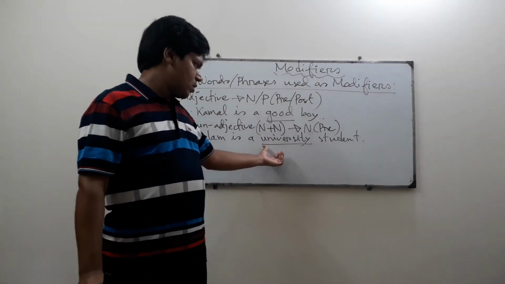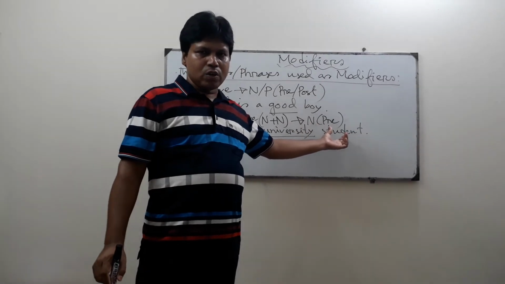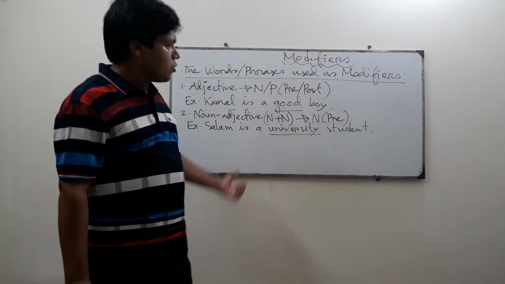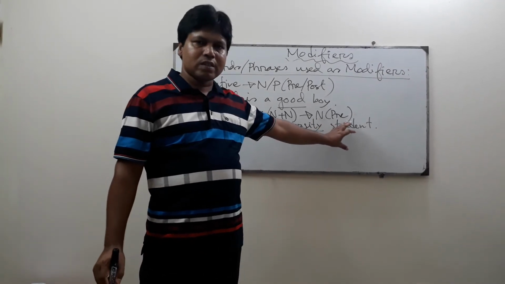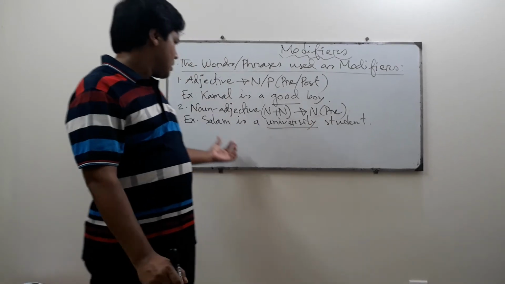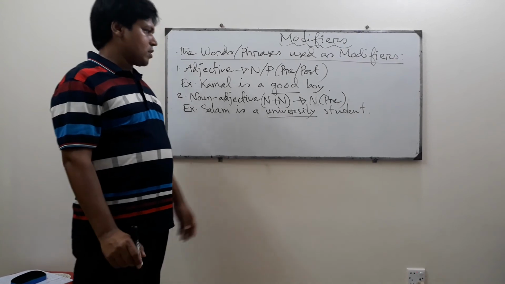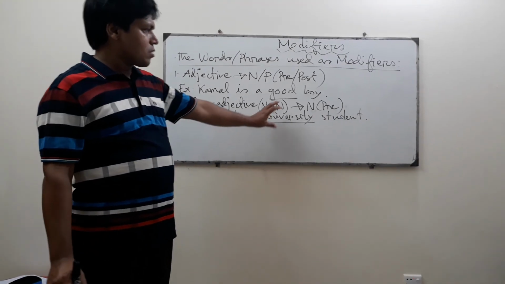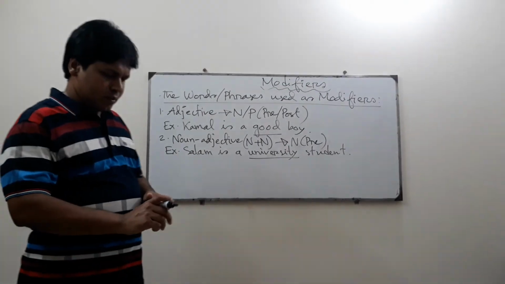But the first noun university has modified the word student. Which type of student? University student. So the word university has modified the word student. So university is a noun adjective.